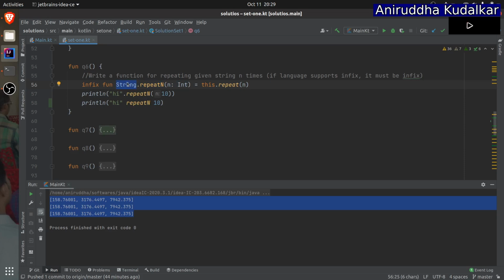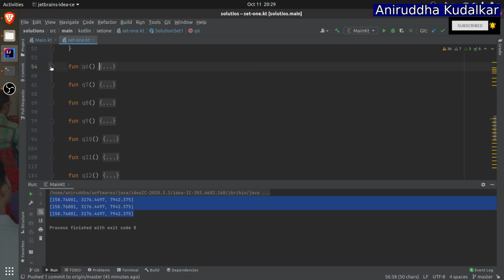And this.repeat(n) points to the string, so this hi becomes this. So here you are saying hi.repeat(n). Remember that repeat is a built-in function and is an inline function. Kotlin supports inline functions also. So this is about some infix functions we have seen.